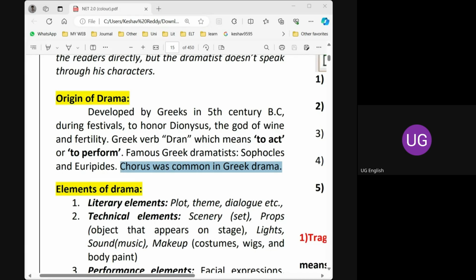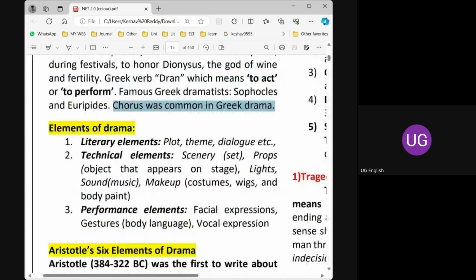So instead of using graphics or other things which are not possible to show on the stage, they simply announce. That is the main purpose of the chorus in Greek drama. In Dr. Faustus, just go through it, you will find it.